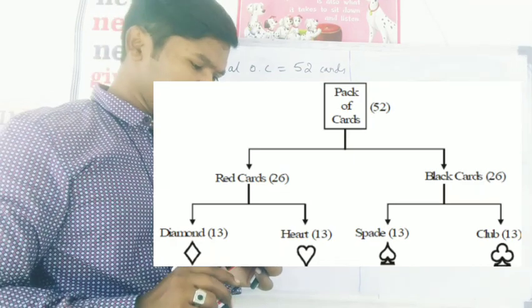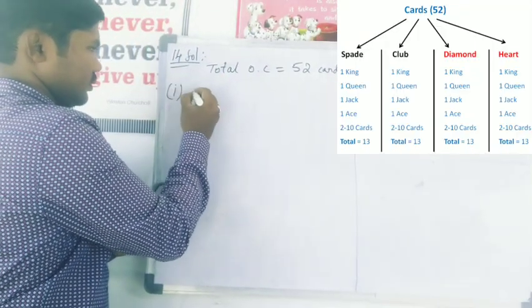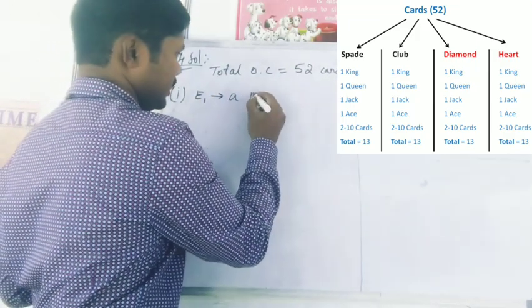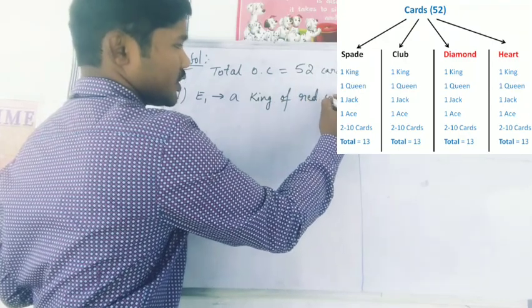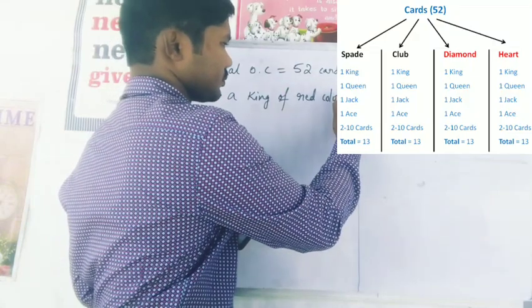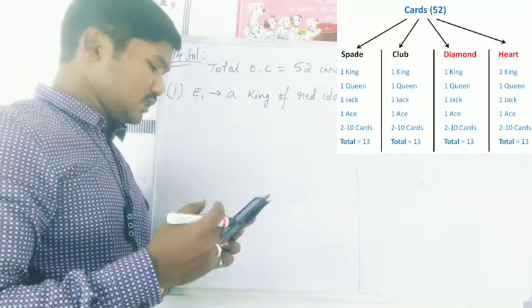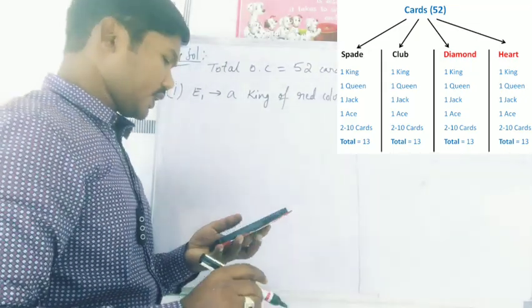So here let us see first question. Let us take event 1. That event 1 is getting a king of red color. Color is also mentioned, and the card king, right?